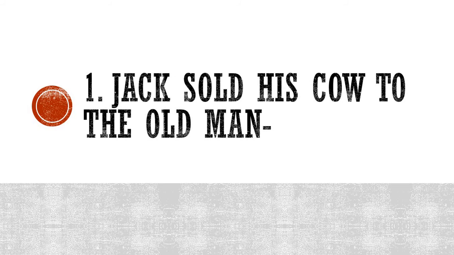So let's see. This is true, because Jack sold his cow to the old man only and not to anyone else in the story. In the starting part, when the cow stopped giving milk, Jack went to sell the cow on his mother's order, and in between he met an old man who was ready to buy his cow. This statement is true.